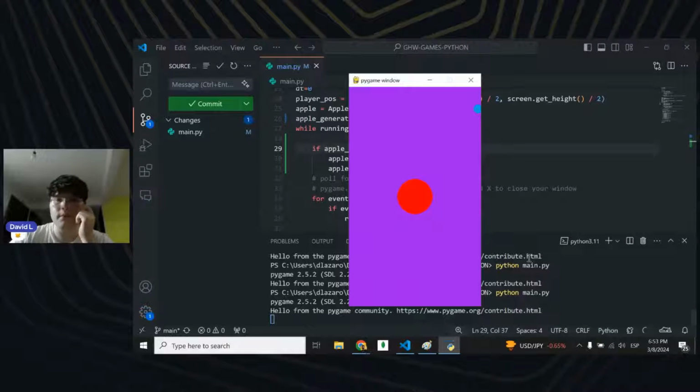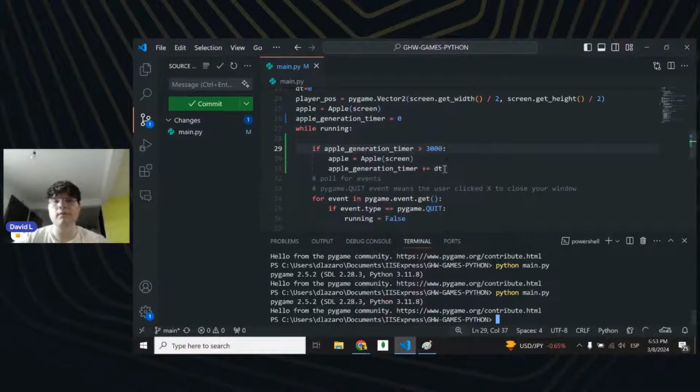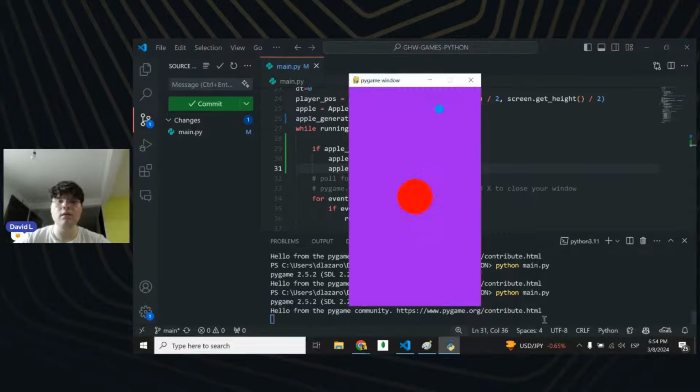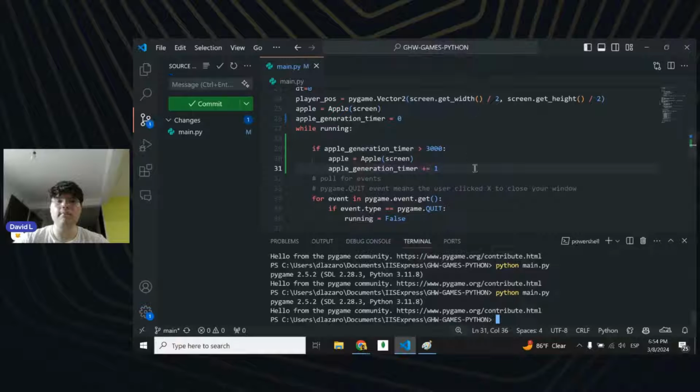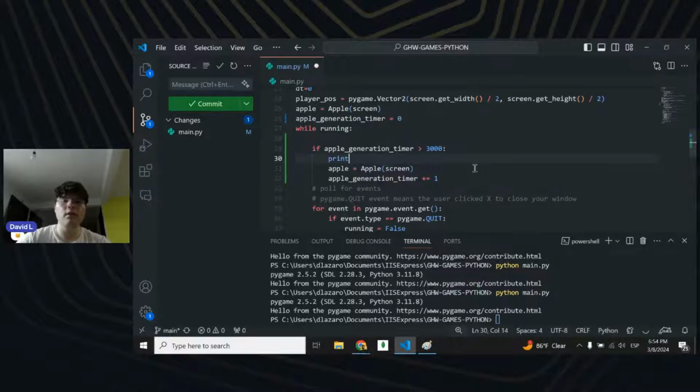What if instead of adding this, I add 1? Let me try to print this out to see how this is working.